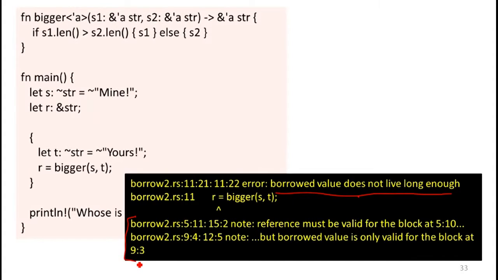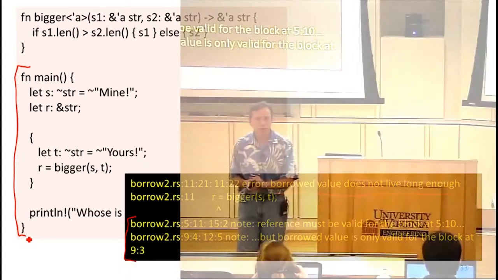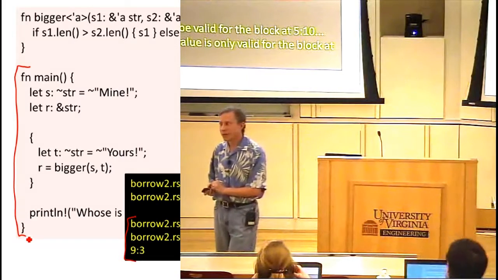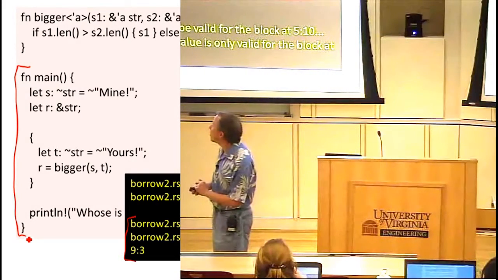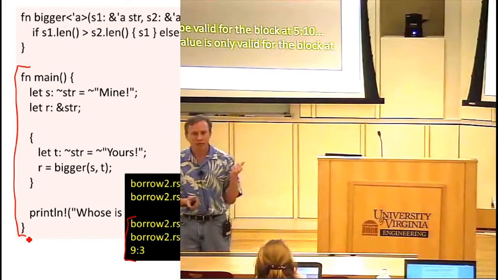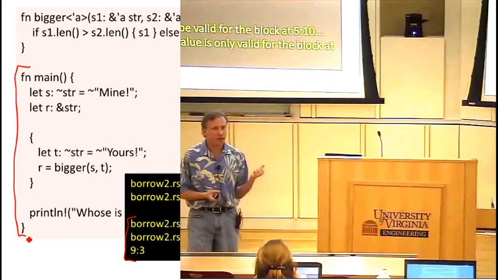These notes are sometimes kind of intimidating because I've dotted out the long 20 lines or so that it used to describe these scopes. One of the challenges in doing text-based errors like this is you can't highlight the chunk of code that you want to highlight. You've got to basically print it out or give line numbers and things. So it's a little bit hard to interpret these messages. Does that make sense why it's an error? Why we can't have that result live for a lifetime beyond that scope?